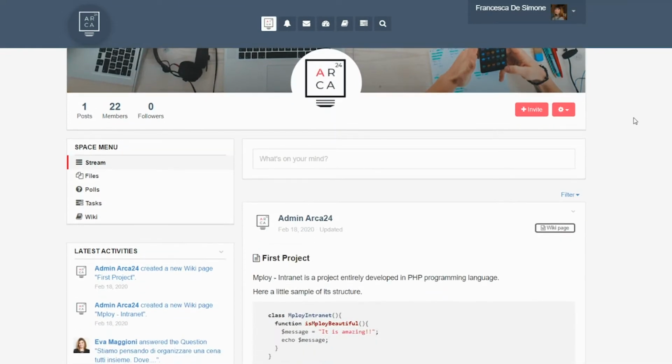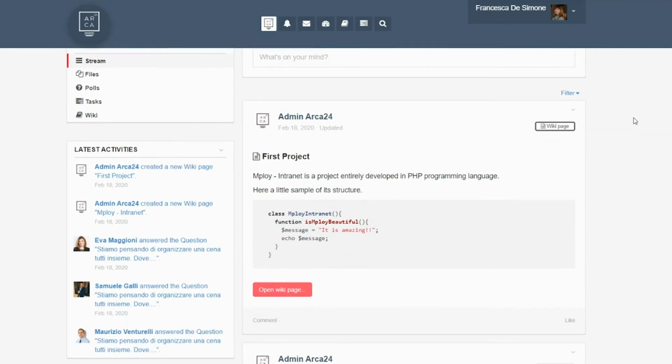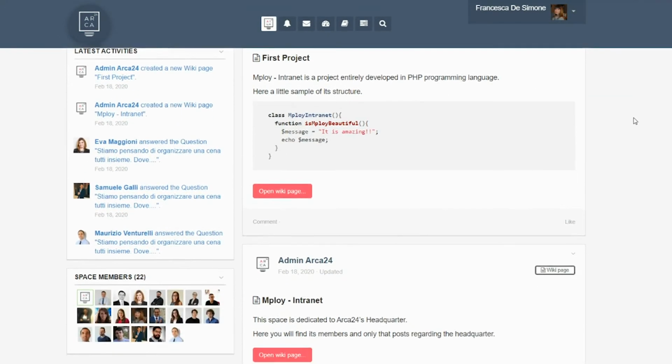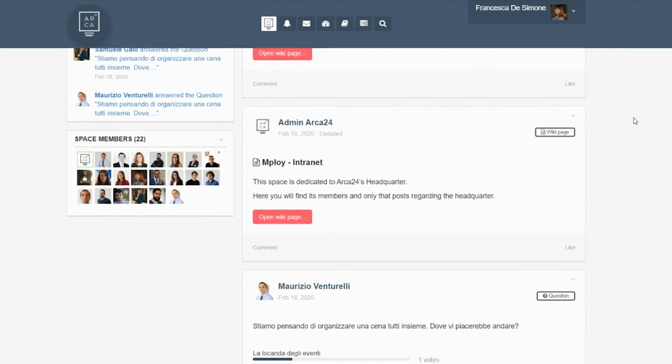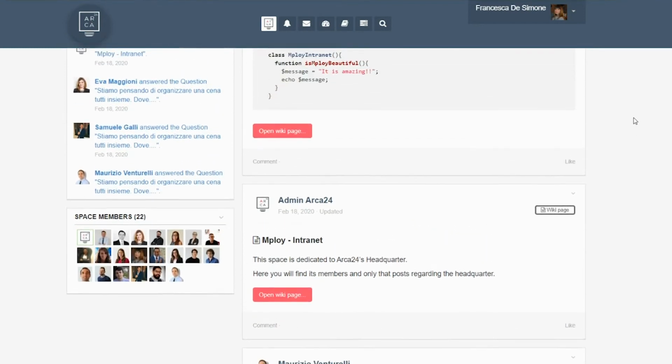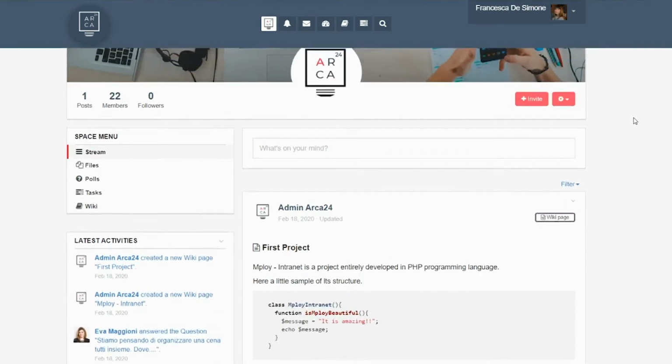In each group, you have at your disposal a set of tools that allow you to facilitate communication between the different members and to keep track of all the information and documentation shared in that group over time.